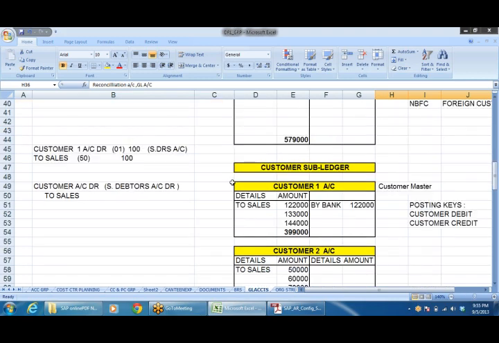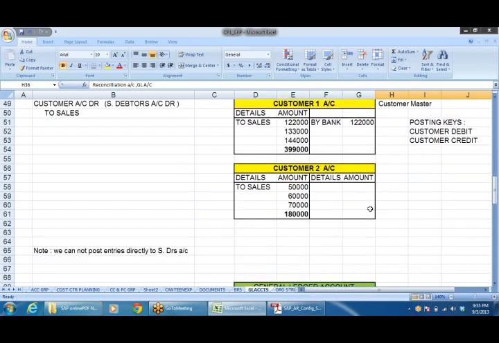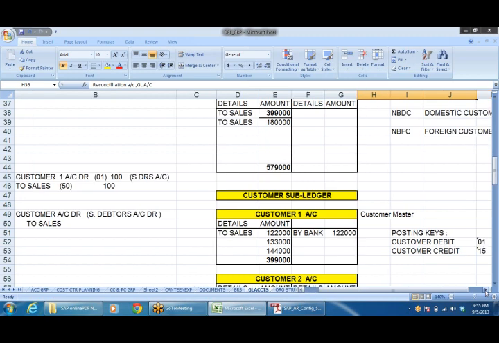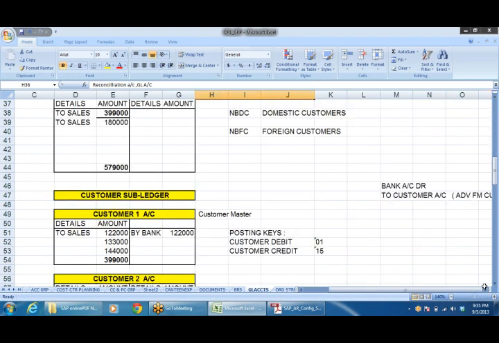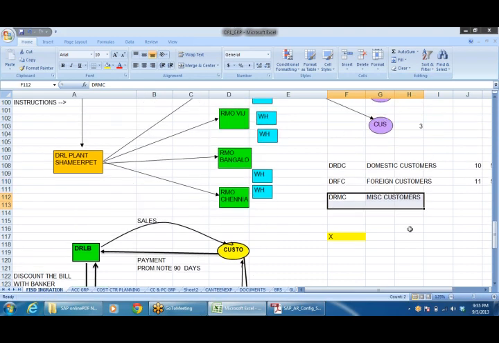Right. Anyhow, before we start, let us create the basic settings. We are going to create account groups like this: domestic customer group, foreign customer group, business customer group.